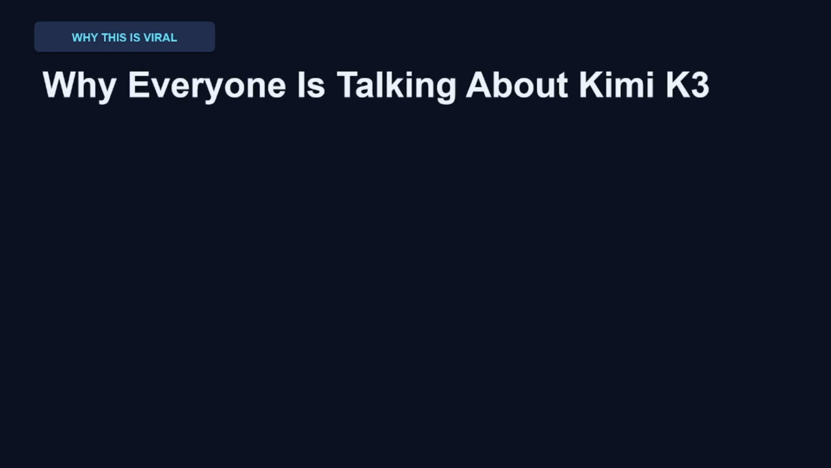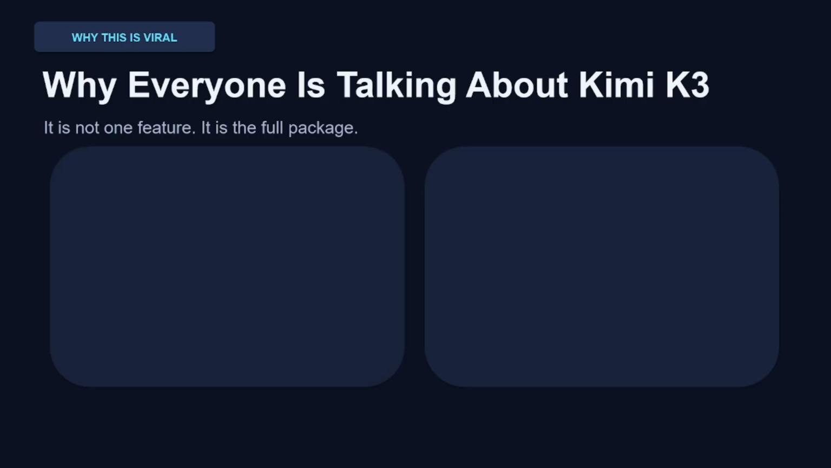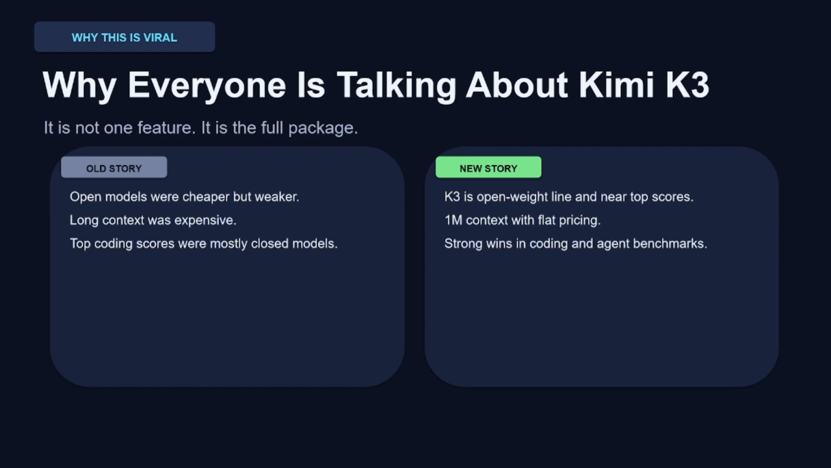Here's why this launch is different from the usual open model release. The old story was always open models are cheaper but weaker, long context was expensive everywhere. And if you wanted top coding scores, you went with a closed model, no exceptions. K3 flips that script. It's an open weighted model line landing near the top of the scoreboard. It offers a million tokens of context at flat pricing, and it's actually winning on some coding and agent benchmarks. That's the whole reason this is blowing up right now.